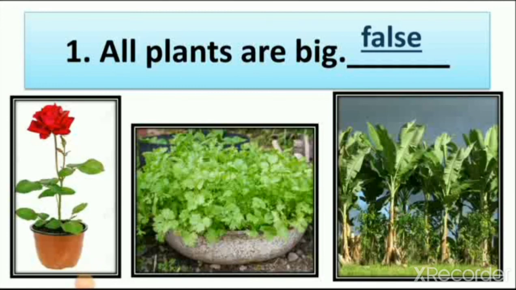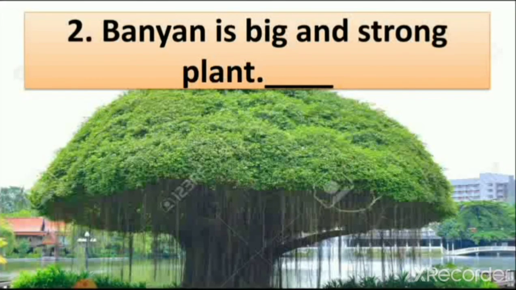So you can understand how plants are different from each other. Now next, second is banyan. Here you can see the banyan tree. The sentence is: banyan is a big and strong plant. So here you can see banyan is a big plant.